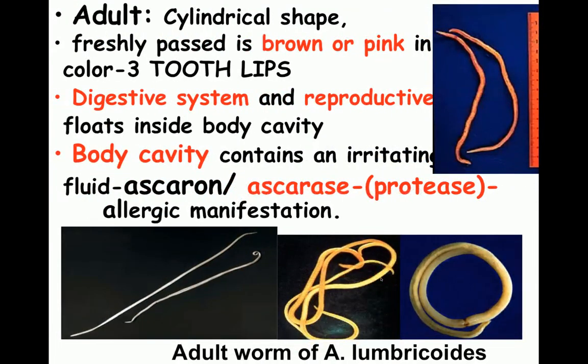Coming to its structure, they are cylindrical in shape. When they are freshly passed, they are just like this. They are reddish or pinkish brown in color. This parasite has a well-defined digestive system which starts from the mouth that has 3 teeth down to the anus, and this digestive system and the reproductive system float within the body cavity of this parasite.